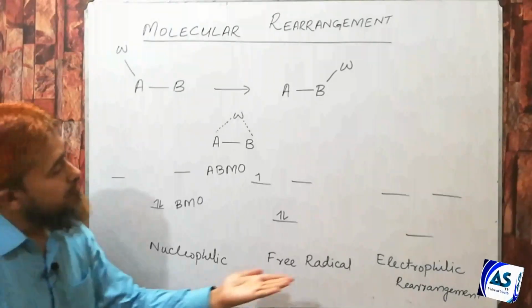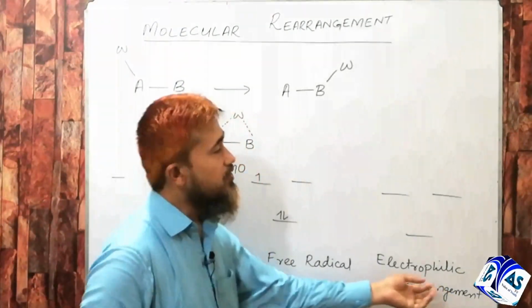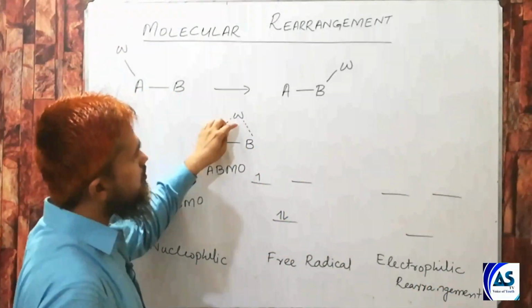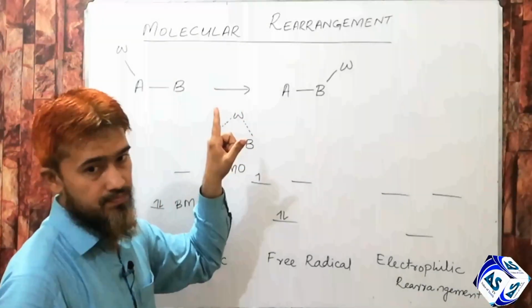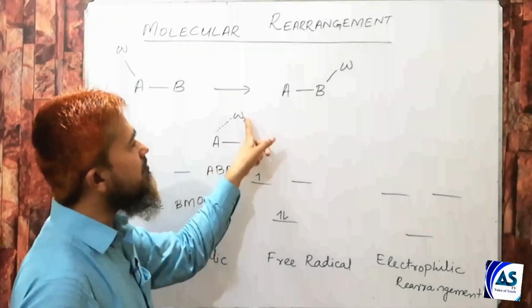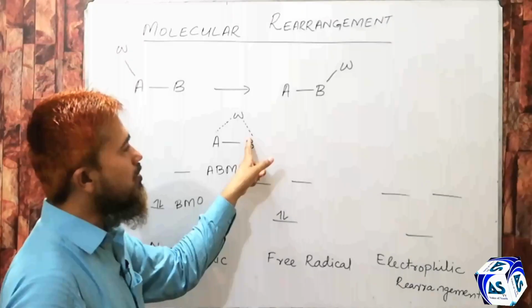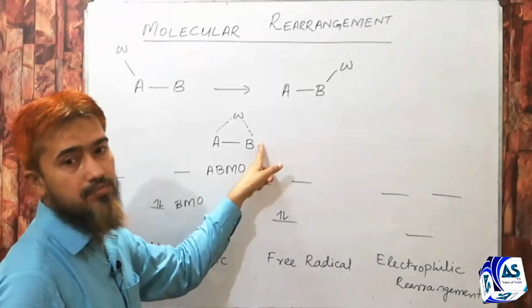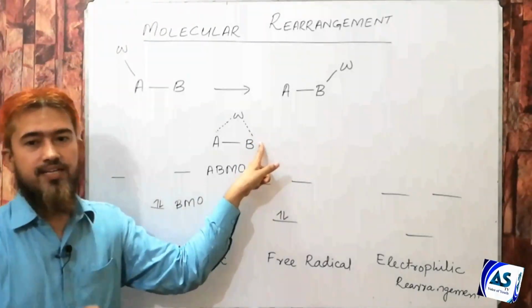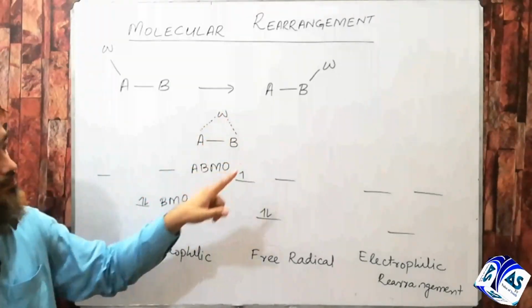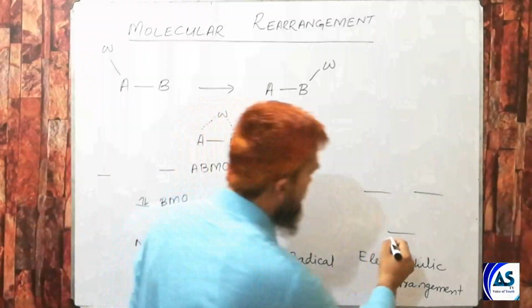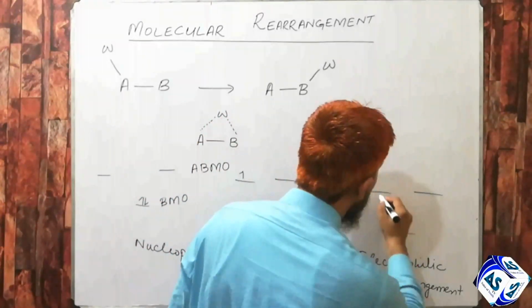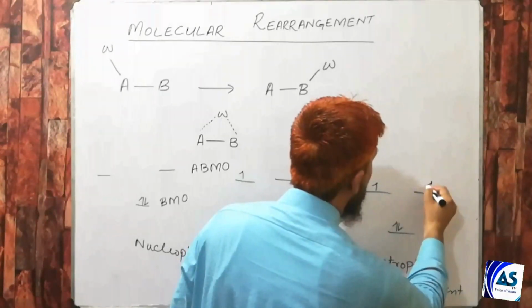And then in case of electrophilic rearrangement, we know that atom W is moving without its electrons. It means the new bond will be formed by the lone pair of atom B, which means there are 4 electrons in the transition state. So these 4 electrons will be filled in this manner.